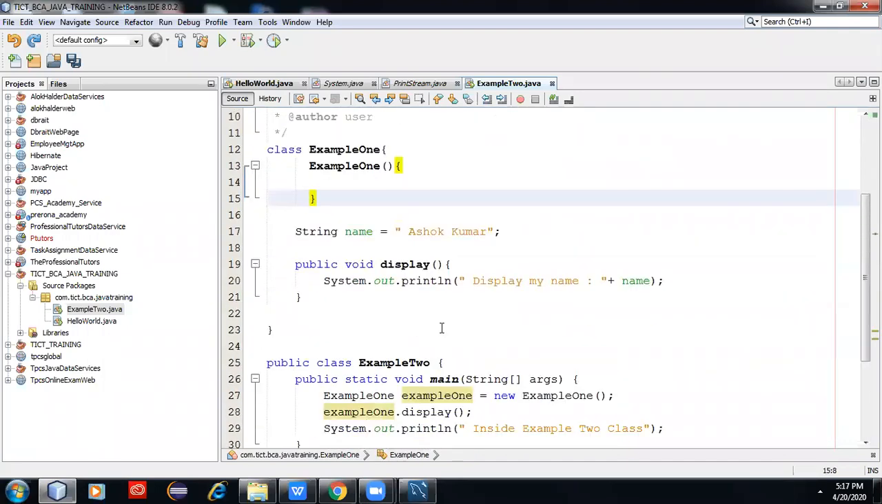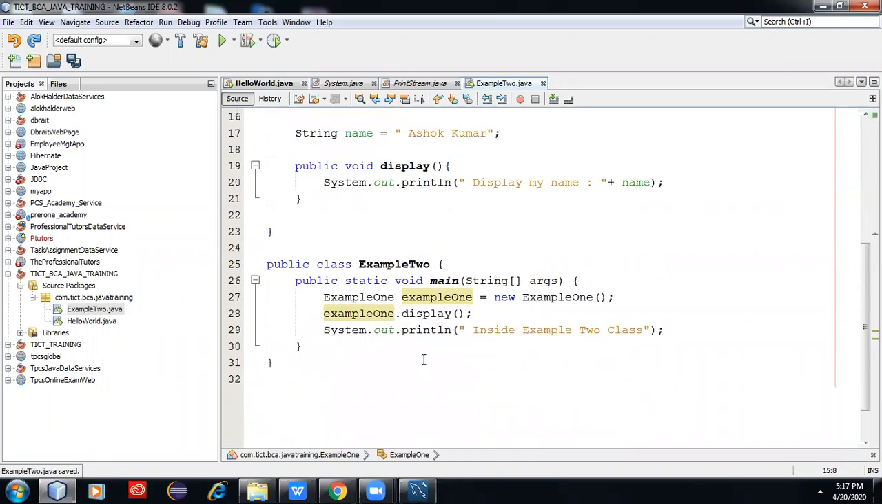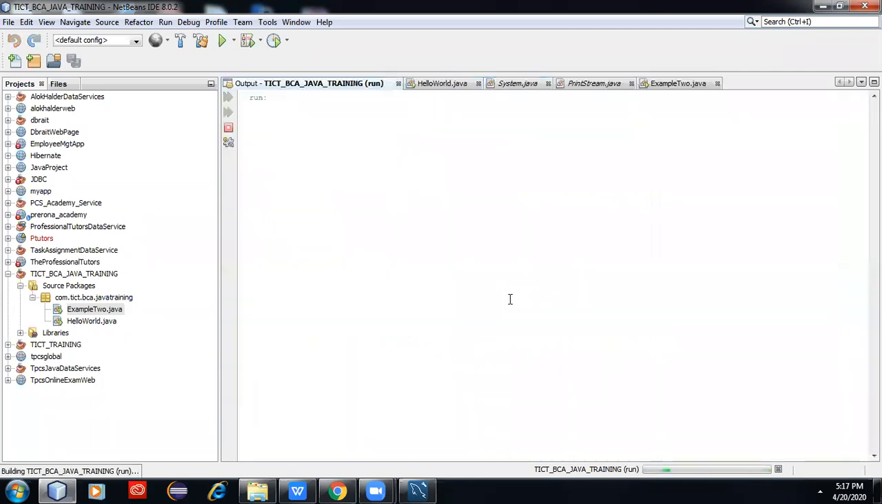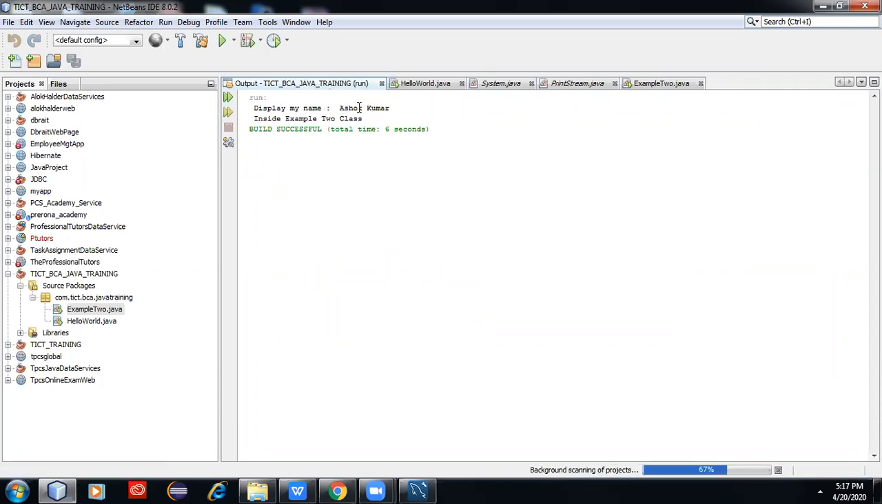Okay, I hope I was able to make clear the difference in constructors. This is the second programming example using two Java classes. Next, what we learn. Okay, this is the example. Are all of you able to understand the output? This is the display name, and inside the Java class, these are the two outputs.